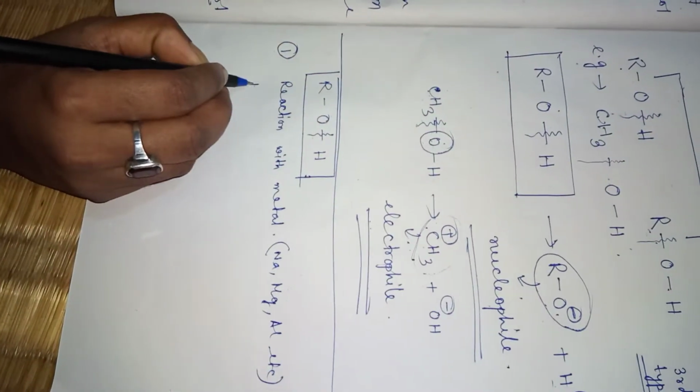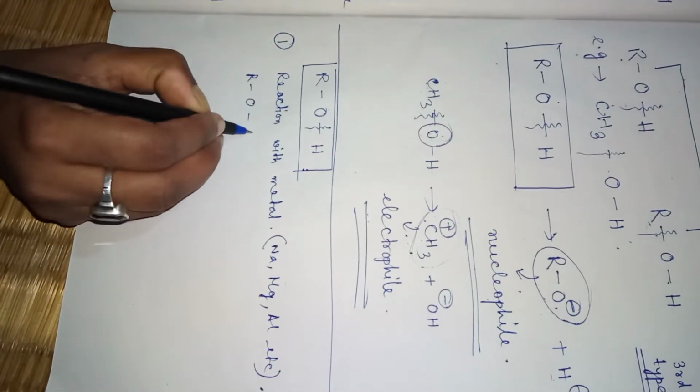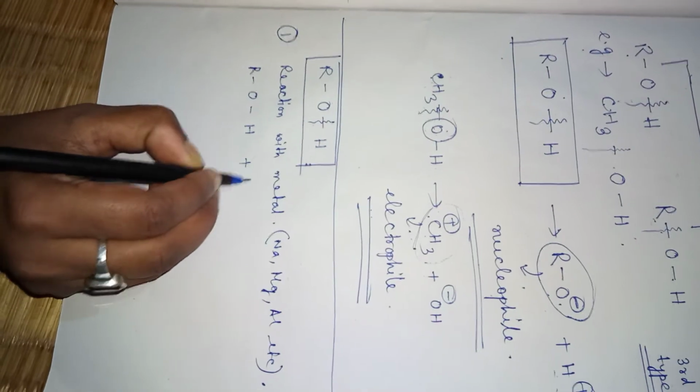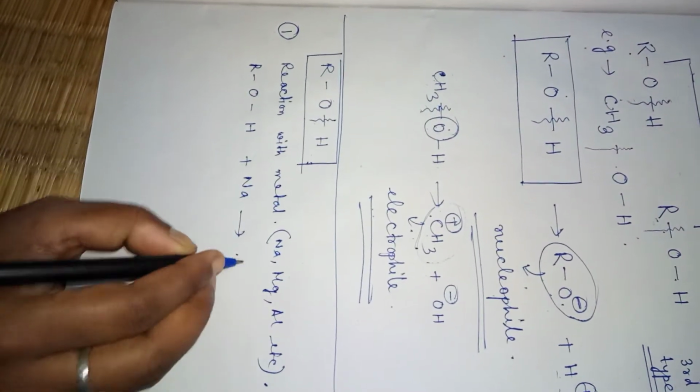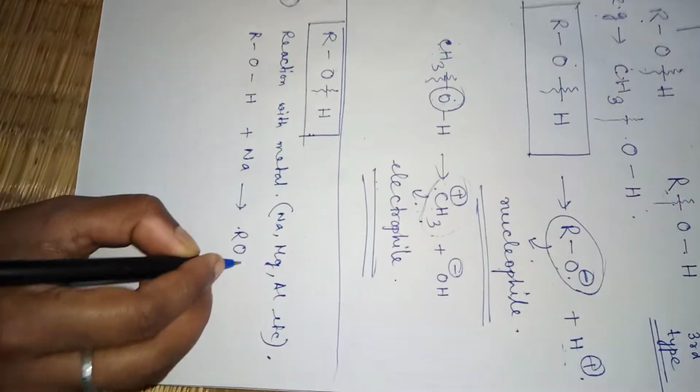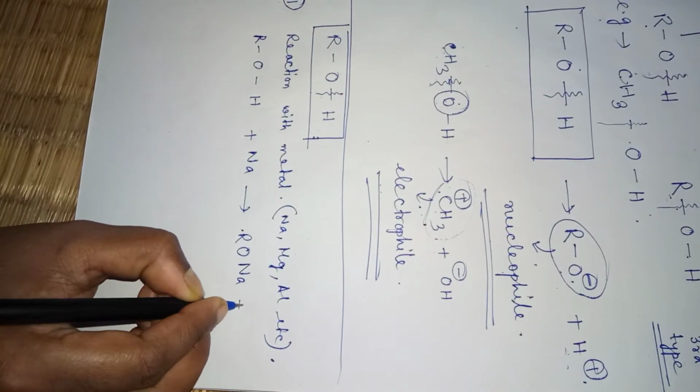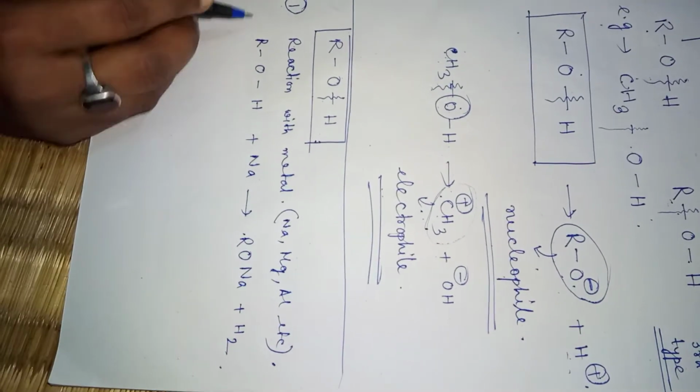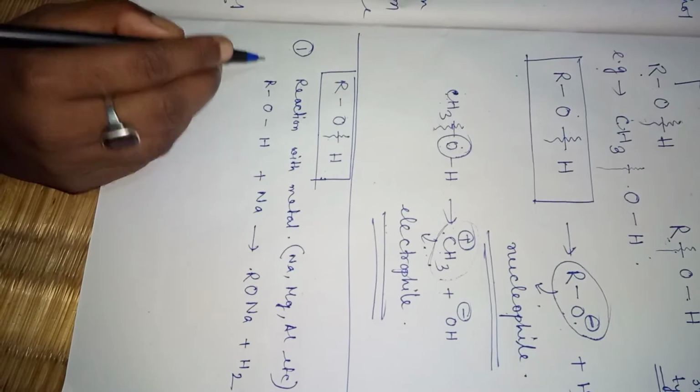Now generally, if ROH reacts with Na, then we get RONa plus H2. Let us balance the reaction.